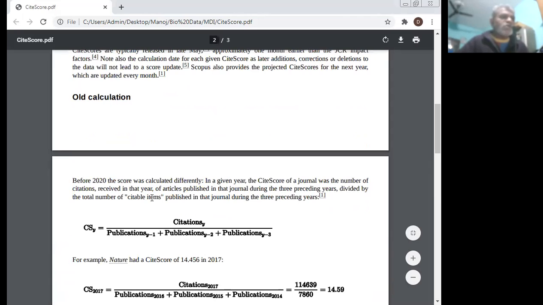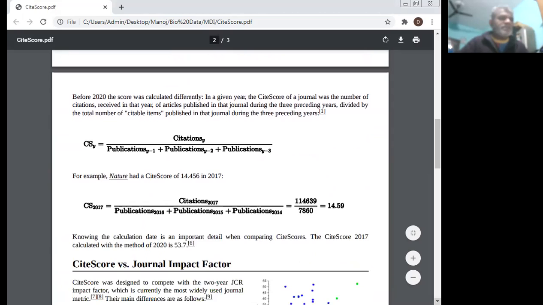Old calculation: before 2020, the score was calculated differently. In a given year, the site score of the journal was the number of citations received in that year by the articles published in that journal during the 3 preceding years, divided by the total number of citable items published in that journal during the 3 preceding years. CSY: citation Y over publication Y minus 1, publication Y minus 2, publication Y minus 3.